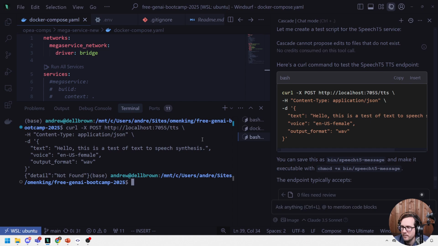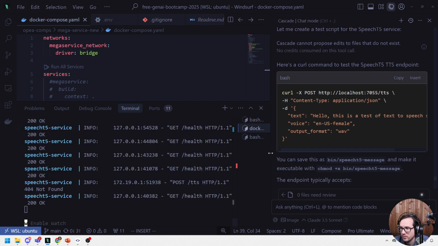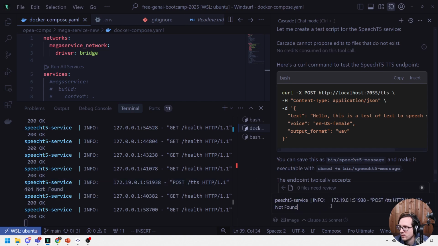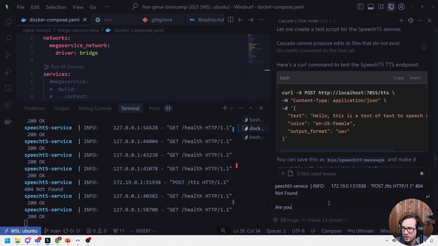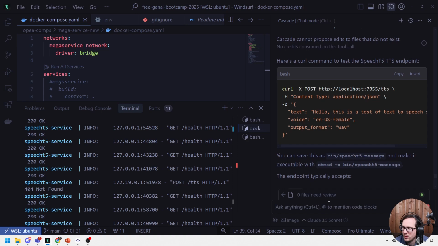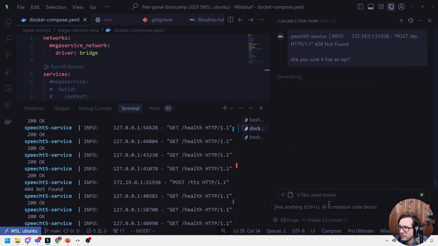It says not found. Detail not found. But we did get a response back. That makes me think it actually hit the server. So, yeah, it says POST not found. Are you sure? Again, I think it just made it up.